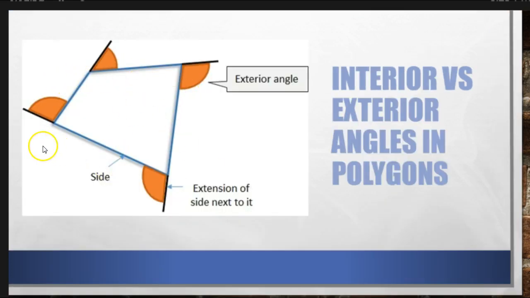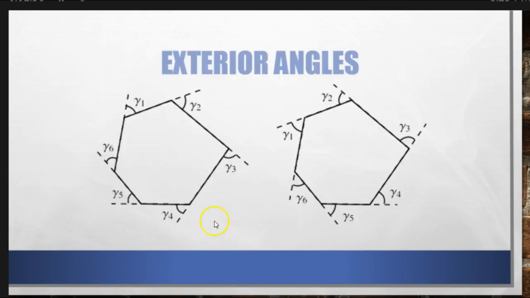Like here on this quadrilateral, I've done it on each one of the corners to create 4 exterior angles. And they can go either direction. For instance, I have the same shape here 2 ways. I can do it where I'm extending this one and putting it on this side, or I could extend this one and put it on this side. It actually turns out to be the same size of angle either way.